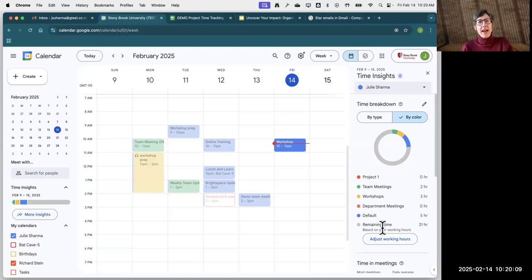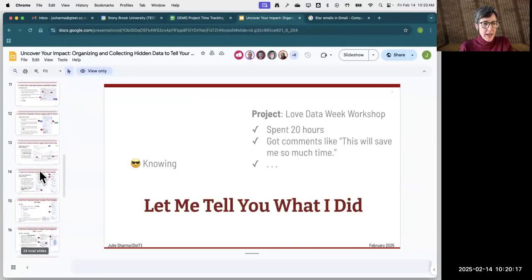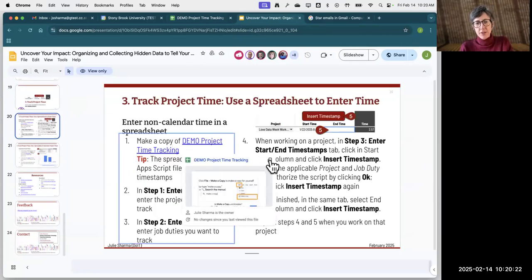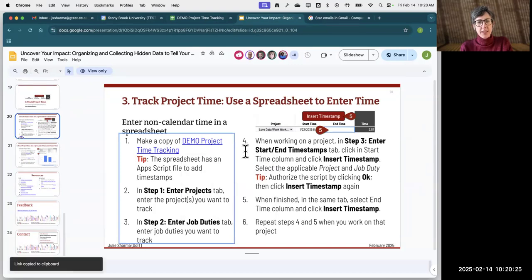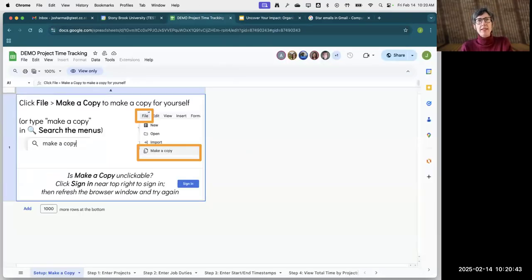All right. Last but not least is the custom spreadsheet. Now, let me grab this link for you. If you're in the slides, it is in slide 20. There's a link there to the demo project time tracking. Now, this version of the sheet has some kind of dummy data in it. And the resources tab had an empty one. So if you want to start with an empty, fresh one, you can get that off the resources tab. But the link I put in chat is the demo project tracking.